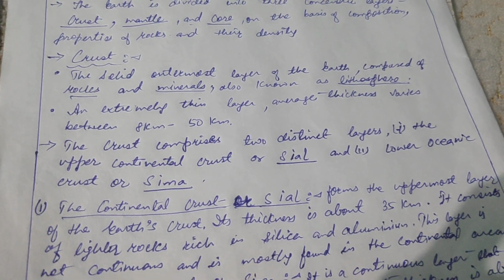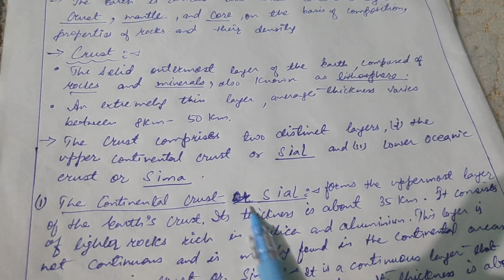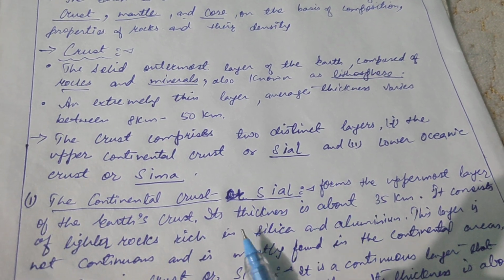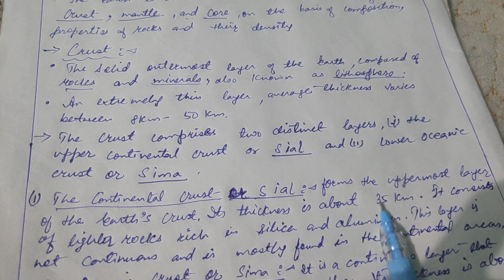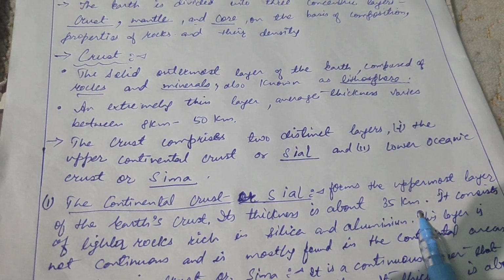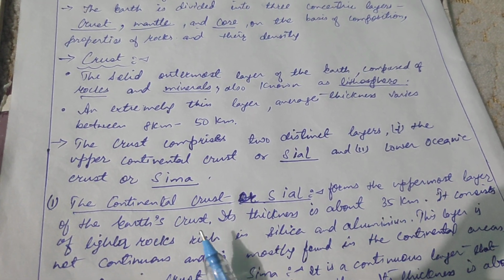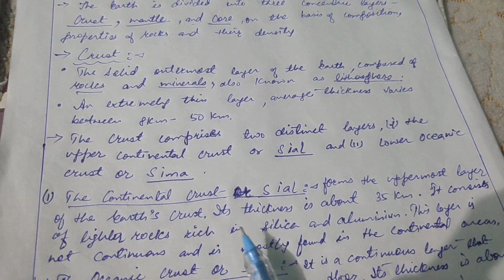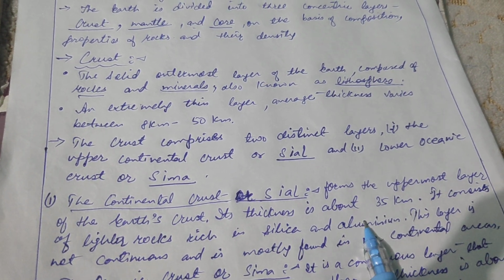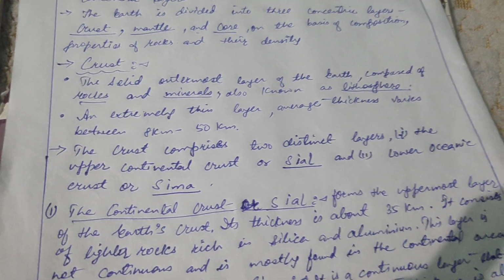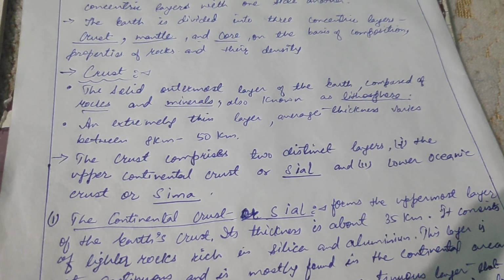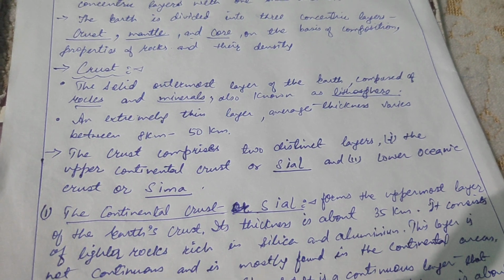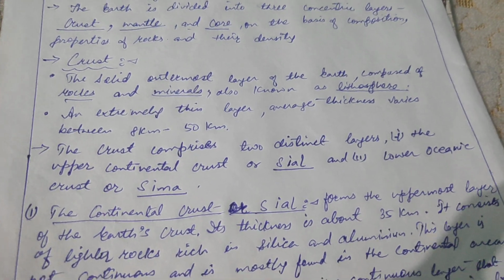The upper layer of crust is called the continental crust, or it is also said as Sial. Its thickness is about 35 kilometers. It consists of lighter rocks rich in silica and aluminium. Okay, what is the composition of this continental crust? It comprises silica and aluminium.